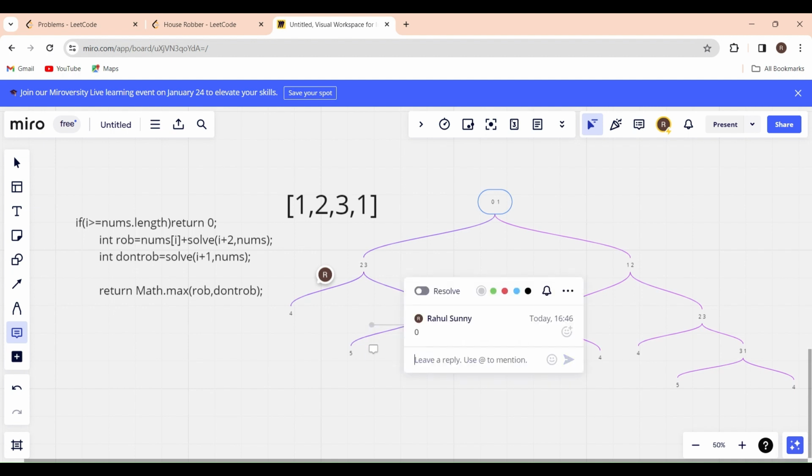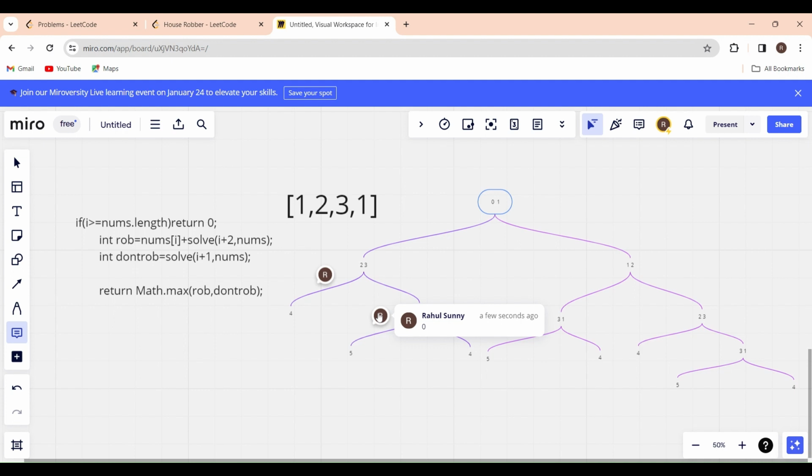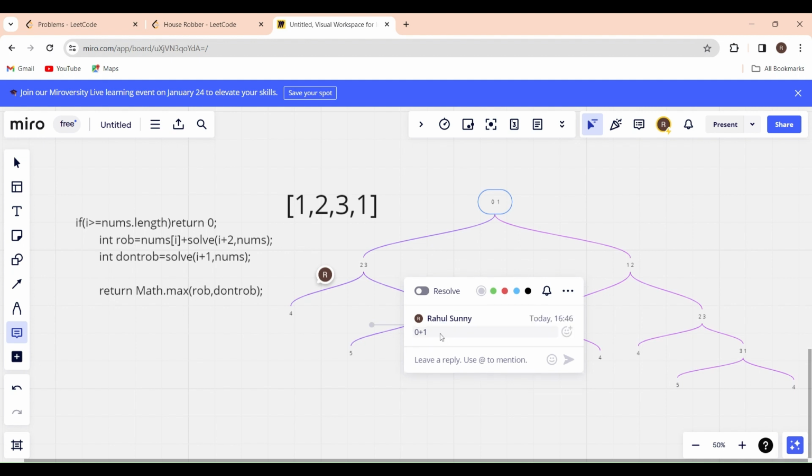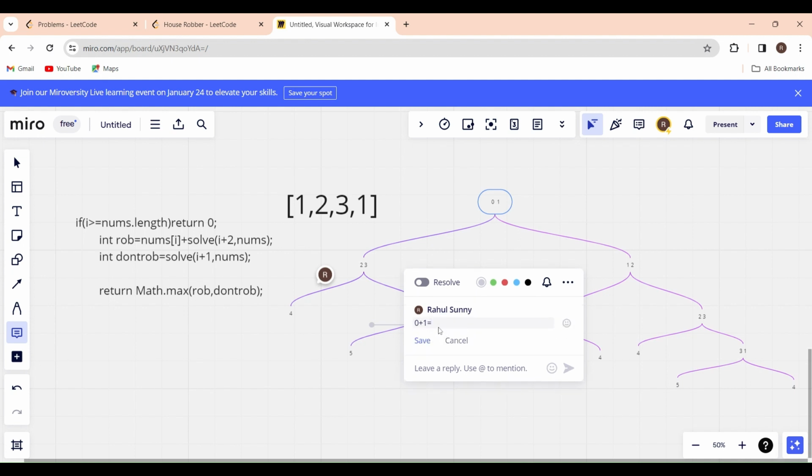Okay, so I have written 0 here. If I want to rob this house, I'll go to this house and I will get a 0 here. If I don't want to rob this house, I'll not rob this house. So if I want to rob this house, 0 plus what will be the answer at the third index? From here I want to rob this house, right? So what will be the answer? 1, right? So 0 plus 1, it will be 1.